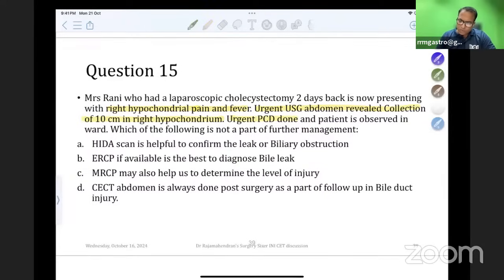HIDA scan is helpful to confirm the leak or obstruction. ERCP, if available, is the best to diagnose the leak. MRCP may also help us to determine the level of injury. And CECT abdomen is always done post-surgery as a part of follow-up. Please remember, as a part of follow-up, we don't do CT scan in all cases. So answer is D here.